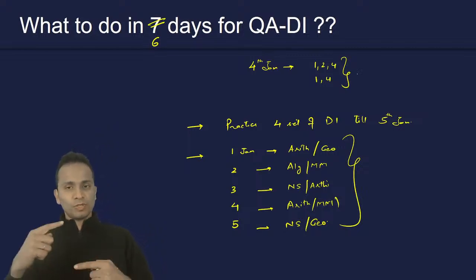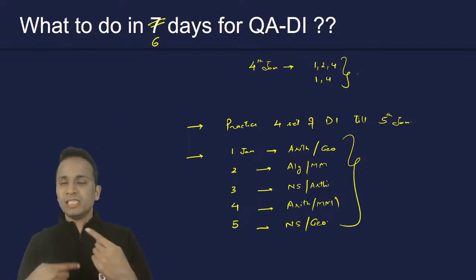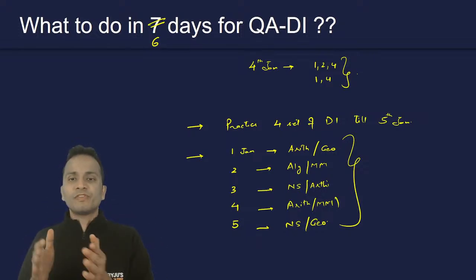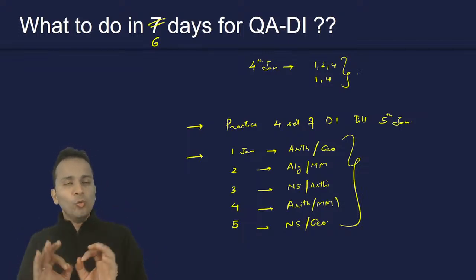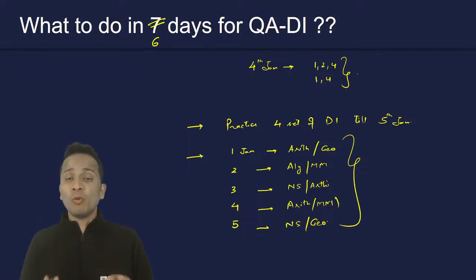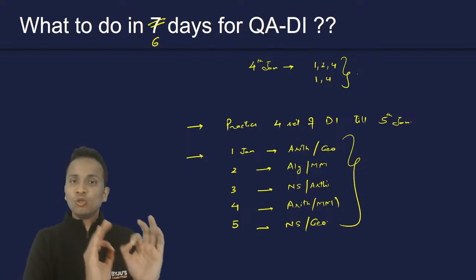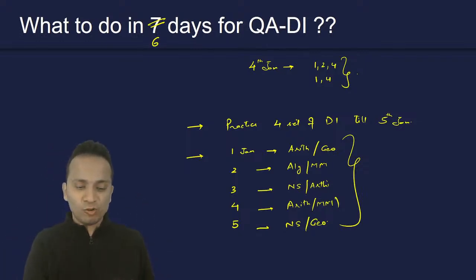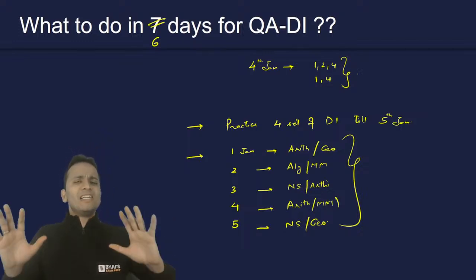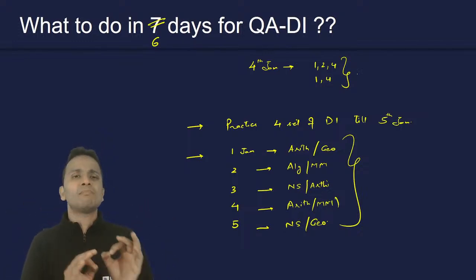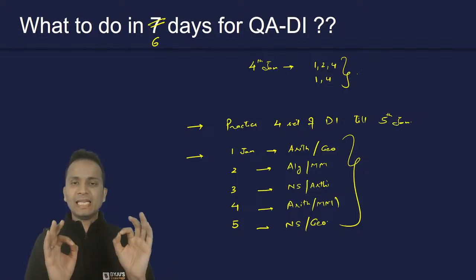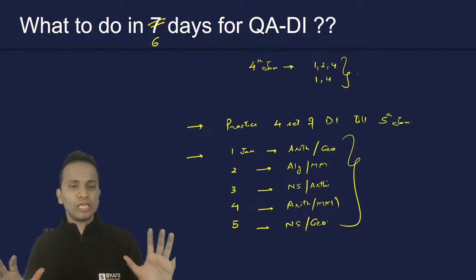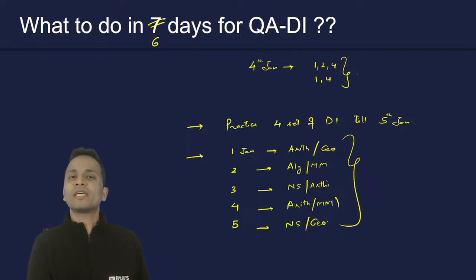Do it in a proper sequence, proper rotation. 4 sets of data interpretation and the revision of each of these topics at least twice will be enough to gain momentum and to do a proper revision in these last 5 to 6 days. That will be more than enough. Nothing much can be done, nothing much should be done. No experiments should be done in these 6 days. So this is what you'll have to do in the last 5 to 6 days in order to keep yourself prepared for that examination.